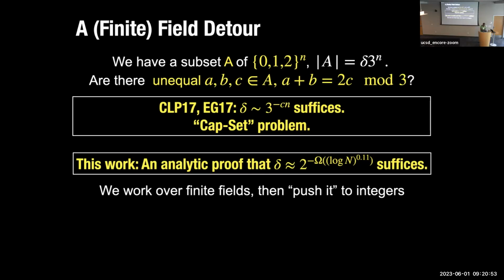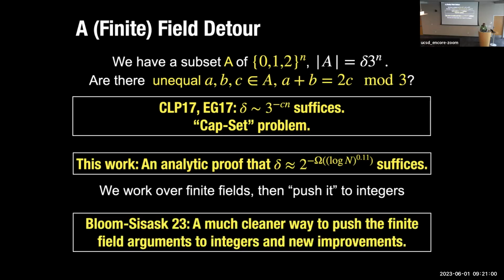So you have a new technique which gives a worse bound for finite fields or modular arithmetic, but then it extends to bigger domains. Okay, and subsequent to our work, Bloom and Sisask found a cleaner, very elegant way to push it to integers, and also to all finite abelian groups, in fact.